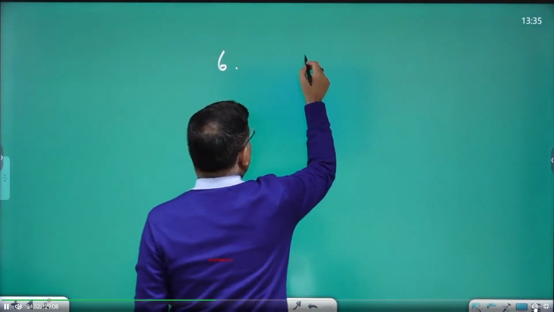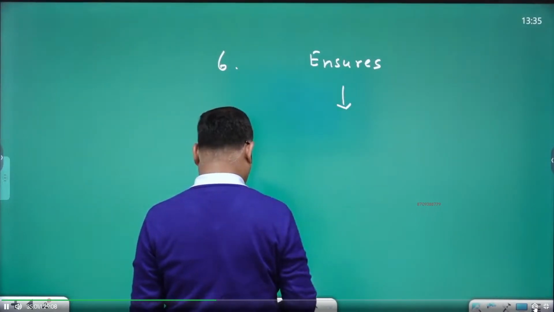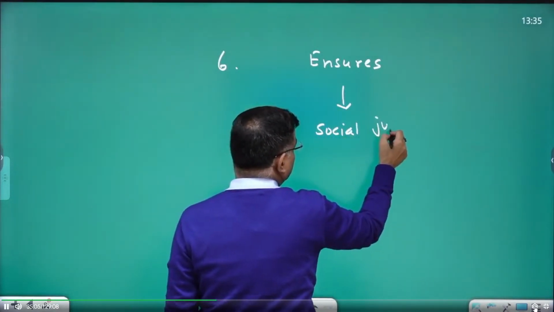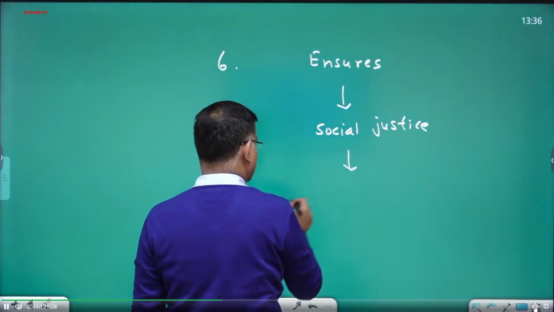Next, sixth, ensures social justice. Why?